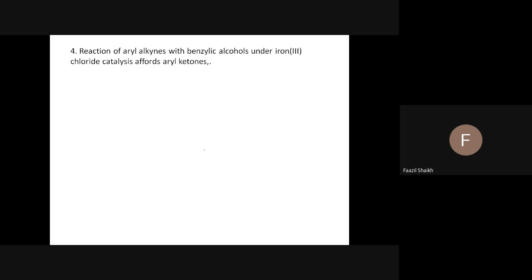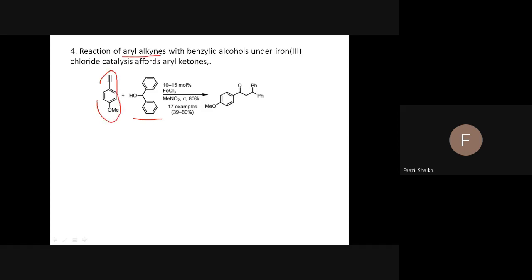Further, we go for another type of precursor, and you see here, by keeping the same in all reactions, we are just changing the nucleophile. In the previous examples, we have seen dicarbonyl, beta ketoester, then benzamide. And what is here? Yes, what do you think? It is aryl alkyne.